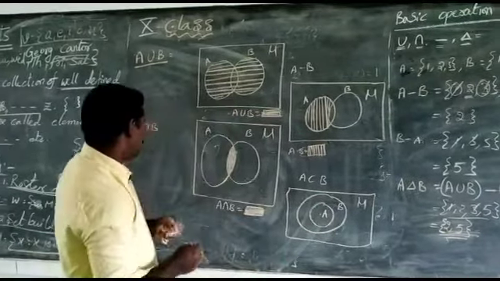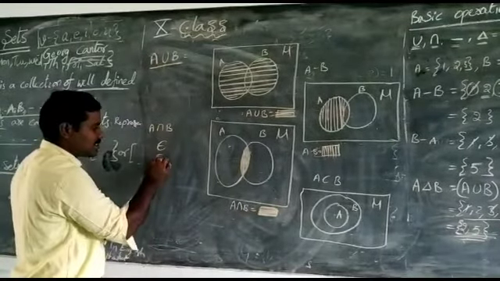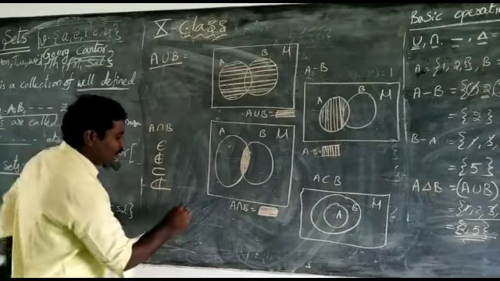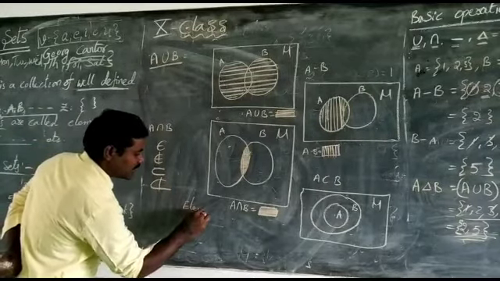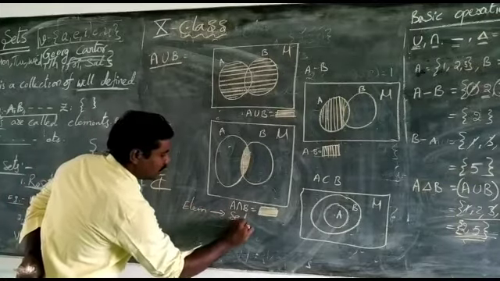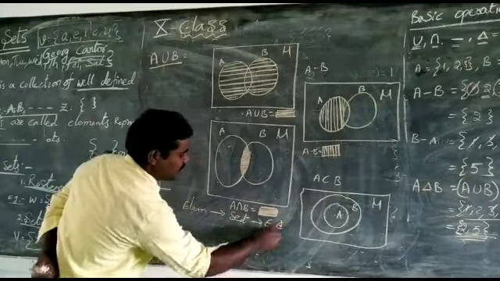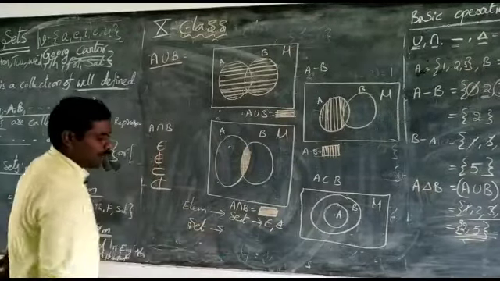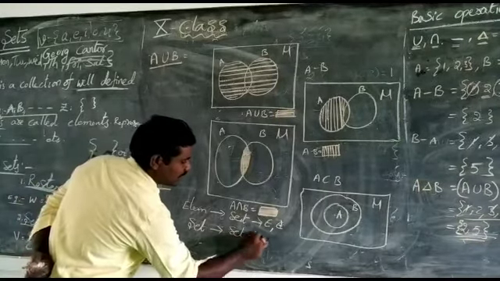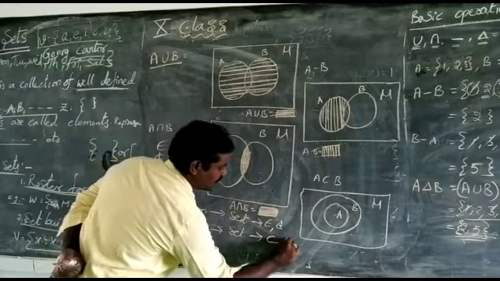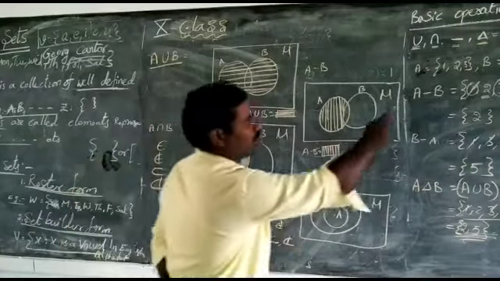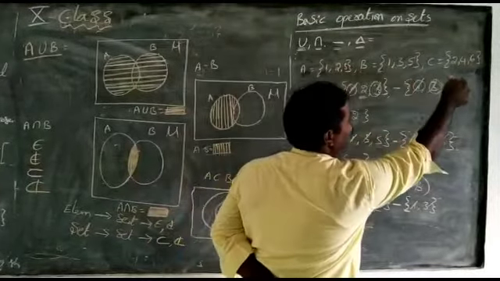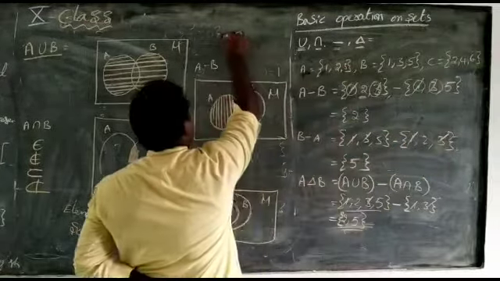In this case, the symbols are belongs, does not belong, subset, does not subset. If you compare an element and a set, we can use the symbols belongs and does not belong. If you compare a set to a set, you can use the symbols subset and does not subset. For example, in this we are taking sets A, B, C. The elements are 1, 2, 3, 4, 5, 6.